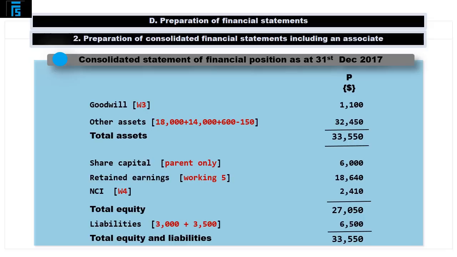Group liabilities are the sum of the relevant P and S numbers, coming in at €6,500, which brings the balance of consolidated equity and liabilities to €33,550.